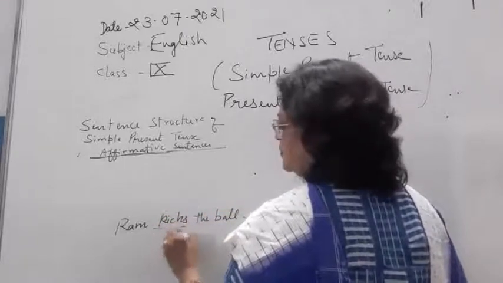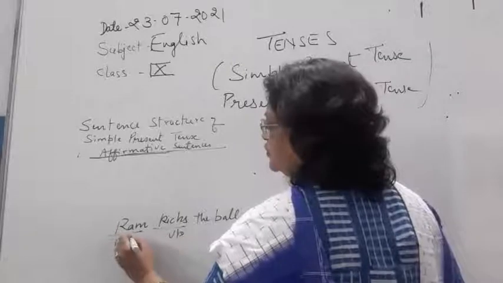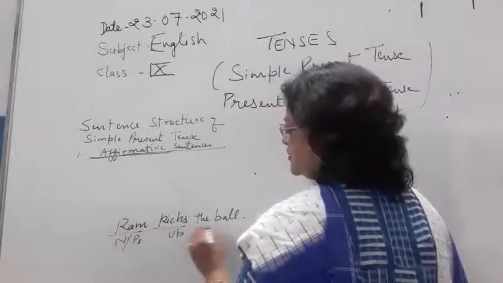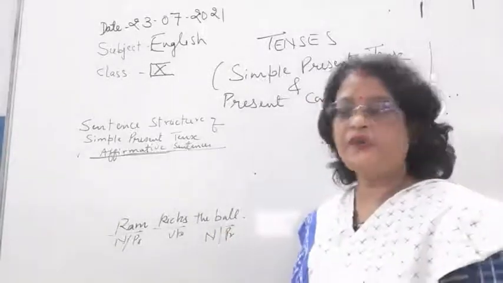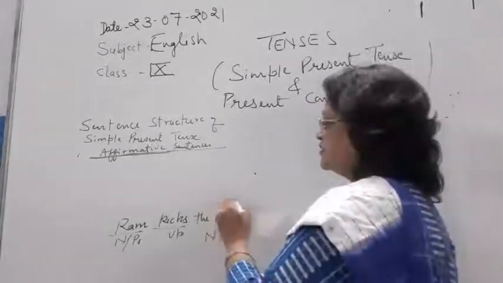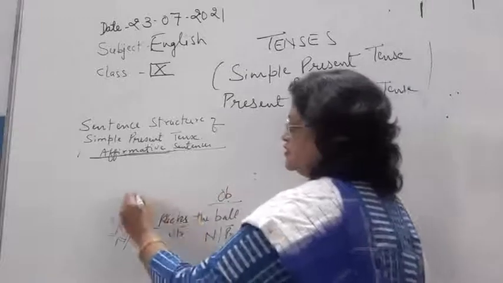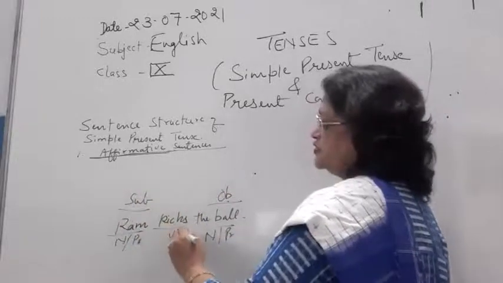This is the verb. The noun or pronoun which comes before the verb, that is a subject. Noun or pronoun which comes after the verb is an object. Okay, so this is object and this is subject and this is your verb.